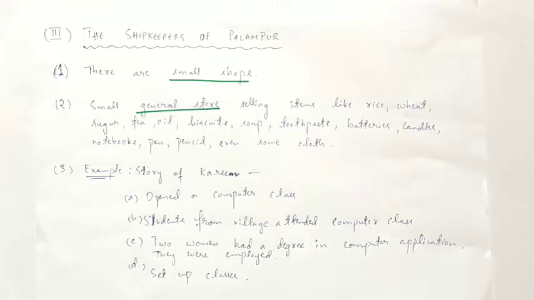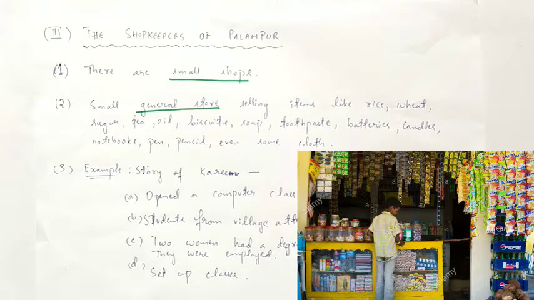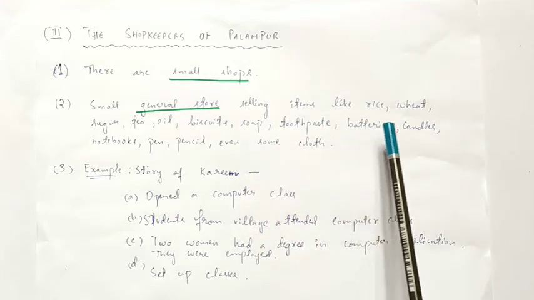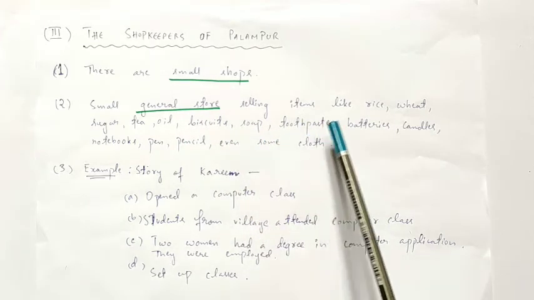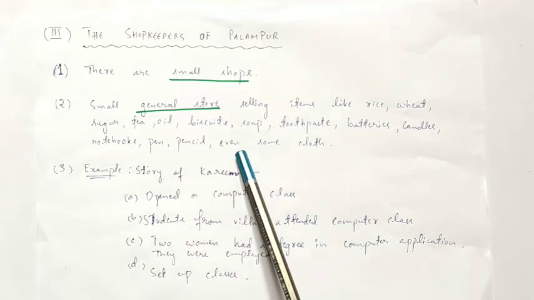Now in the third point, the shopkeepers of Palampur, we will see how small business such as shopkeeping is carried out. In Palampur, not many are involved in trading. Some traders of Palampur are shopkeepers who buy various goods from wholesale markets in the cities and sell them in the village by opening small shops. There are some small general stores selling items like rice, wheat, sugar, tea, oil, biscuits, soap, toothpaste, batteries, candles, notebooks, pen, pencil, and even some cloth.